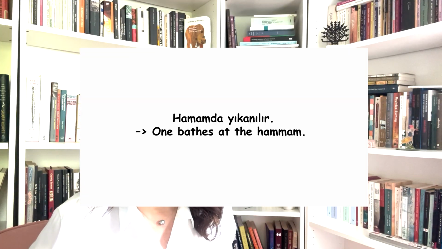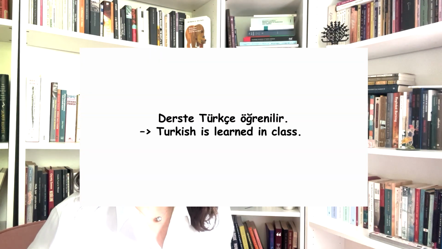You watch films, right? Hamamda yıkanılır. One bathes at the hammam. Derste Türkçe öğrenilir. Turkish is learned in class. No need to name who does it in these cases because the cinema and the hammam are general, public places. The general activity is what matters, not who did it.